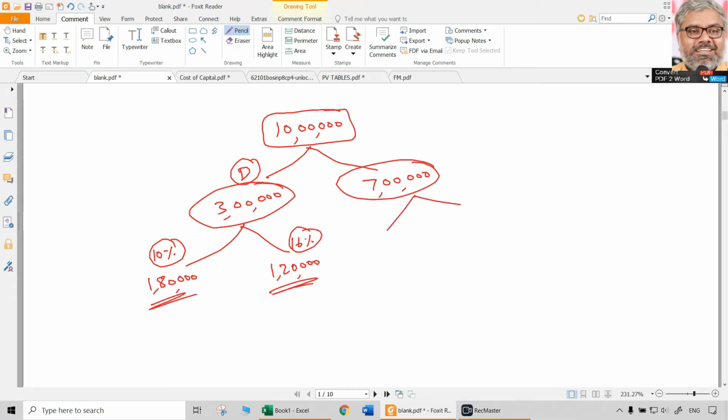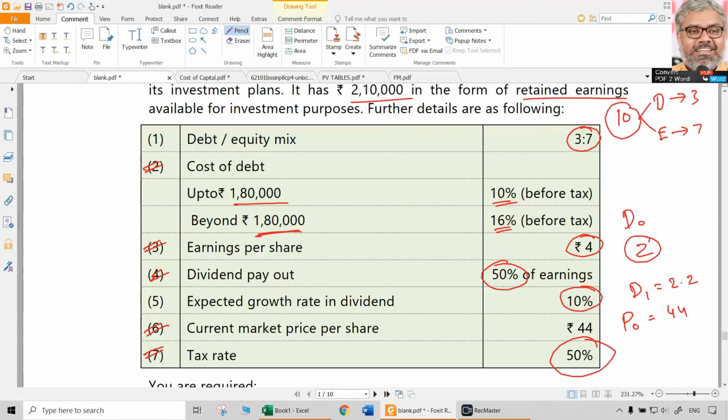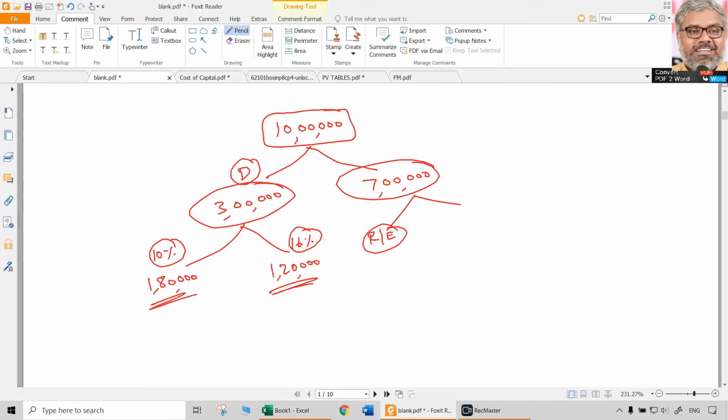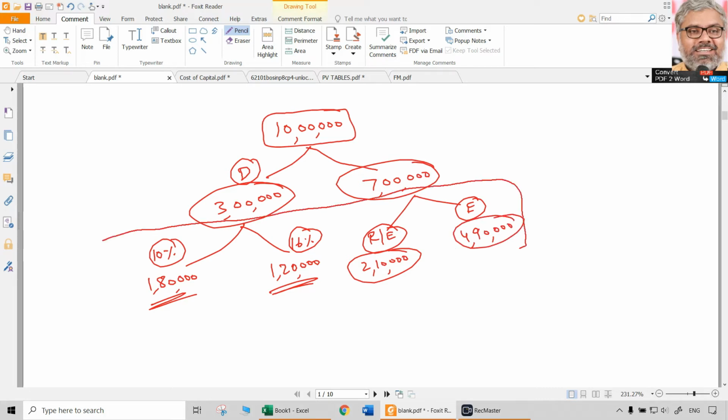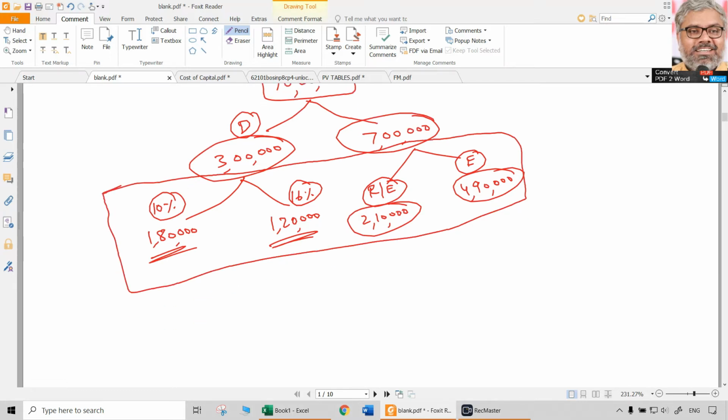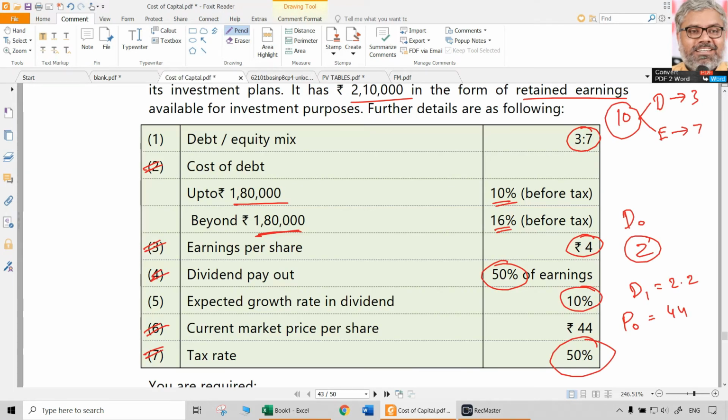So there are two different types of debts within this 3 lakhs also. And in the same way within equity also there are two new things. One thing is retained earnings, because out of 7 lakhs there is already 2,10,000 in retained earnings. You don't need to raise fresh capital for that. That is also part of equity. 2,10,000 is retained earnings. Fresh equity to be issued is 7 lakhs minus 2,10,000, which is 4,90,000. That is the way of financing. So totally there are 4 things: 10% debt, 16% debt, retained earnings, and equity. These are the 4 different sources of finance from which the fresh requirement of 10 lakhs is going to be raised. That was asked in the first question.